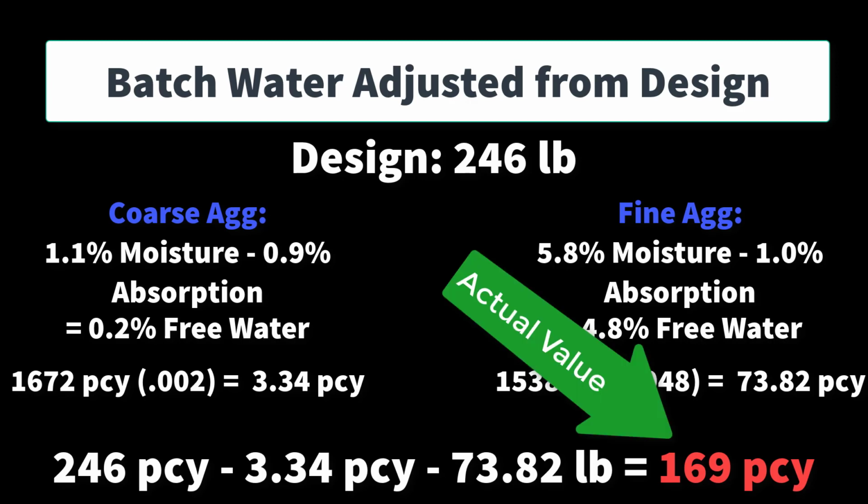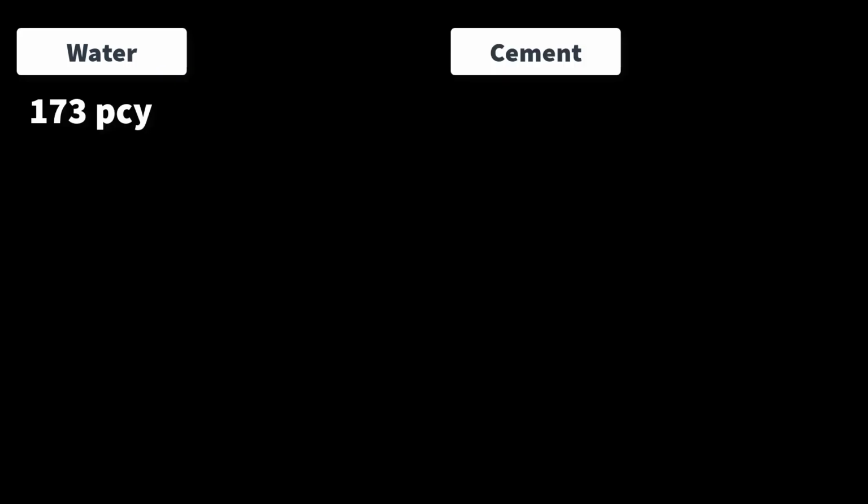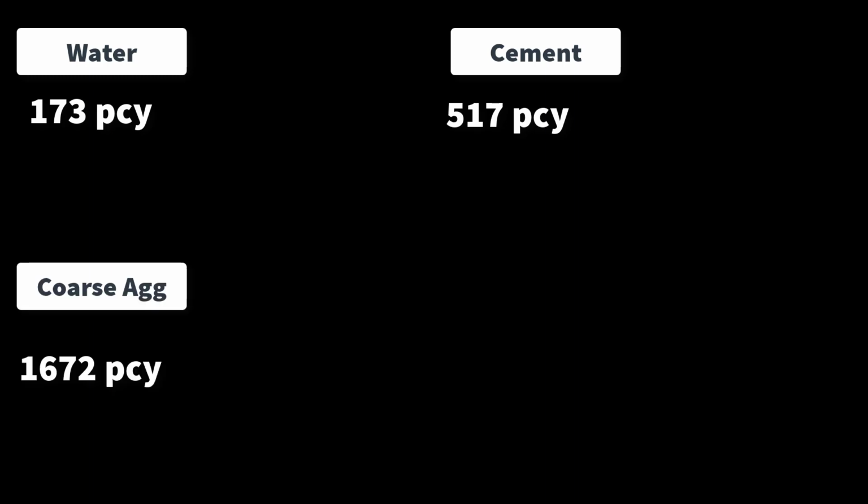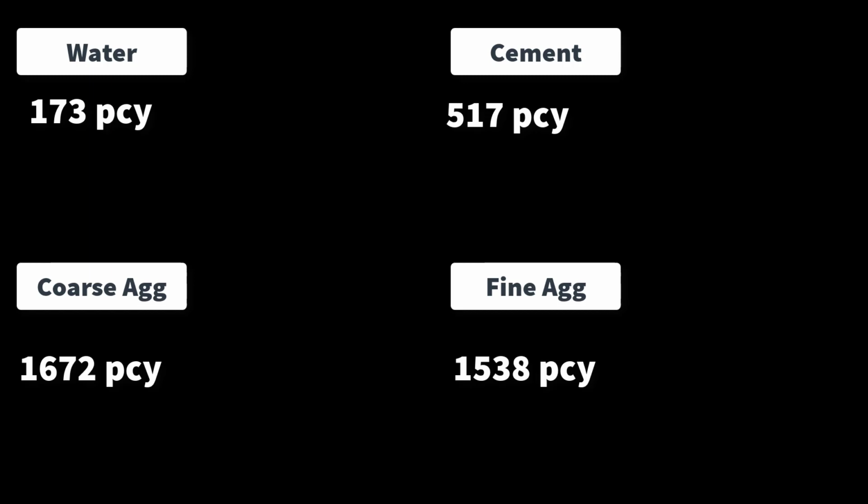per cubic yard. So now, bearing in mind that that's a cubic yard, we've got to bring that down to a cubic foot. Per cubic yard, we have a water of 173 pounds, cement of 517 pounds, our coarse ag of 1672 pounds, and our fine ag of 1538 pounds. All of that is per cubic yard basis.